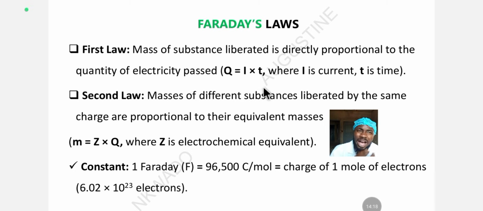But they can also ask you what is the time taken for some mass of element to discharge when some current was passed. So they gave you mass, which is this quantity, and they gave you current, which is this I. What do you have to do? You have to make T the subject of the formula because you're looking for time. If you carry T come here, you are now going to be left with I over what? Q. So when you do I over Q, you substitute your parameters into the formula. You do I over Q, you get your answer.